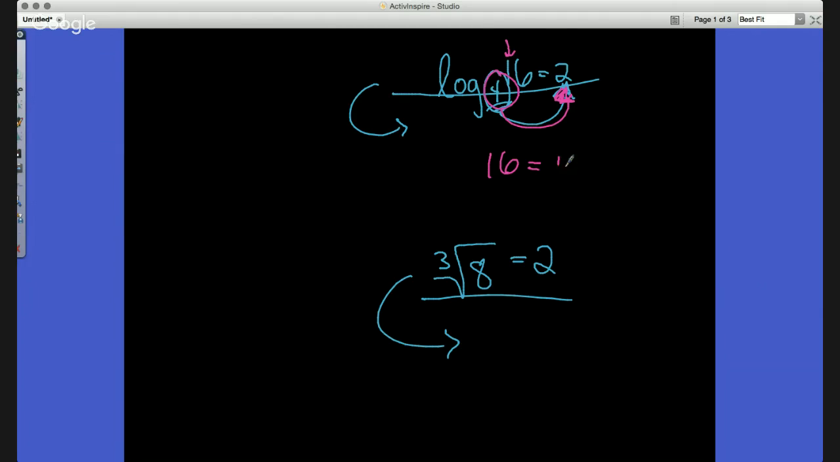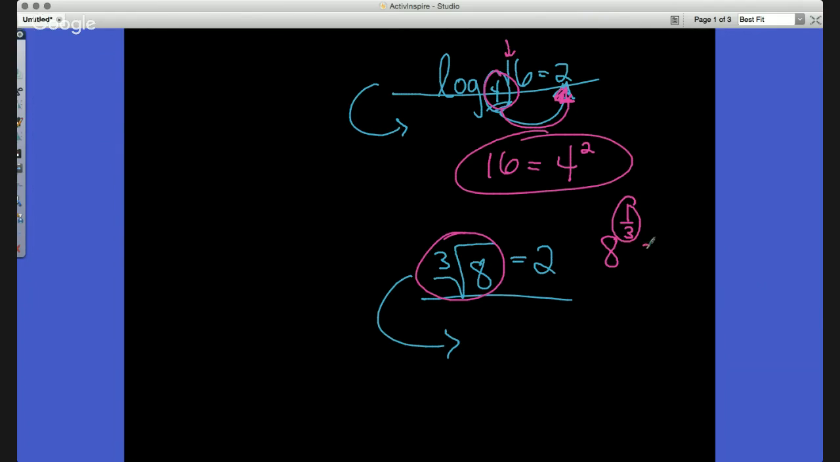So 16 would then equal 4 squared. And that right there is how you change it to exponential. In this one, it's a little different because we got to try to give it to exponential first. This could be rewritten as 8 to the power of 1/3. Remember, the third root is the same as taking it to the 1/3 power. And then I could set it equal to 2.